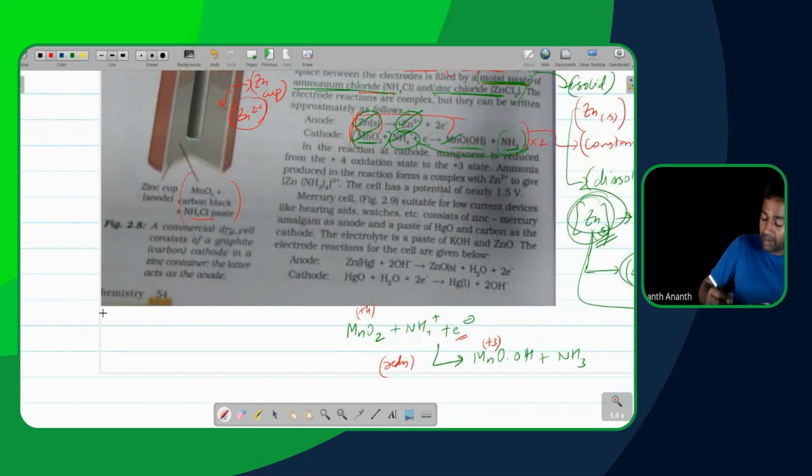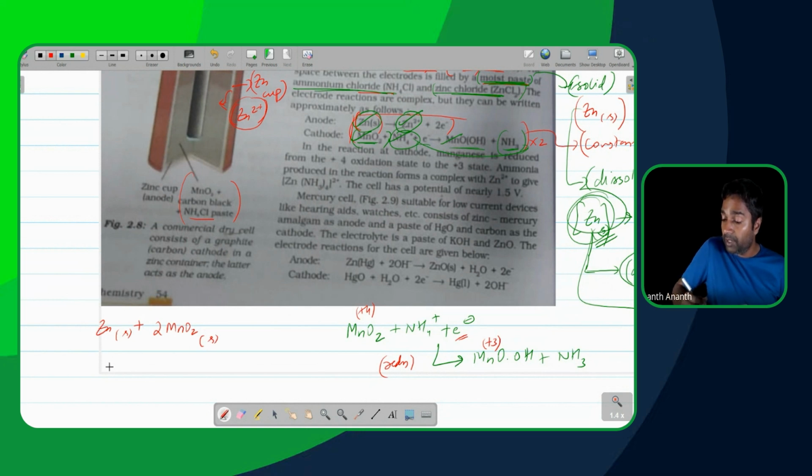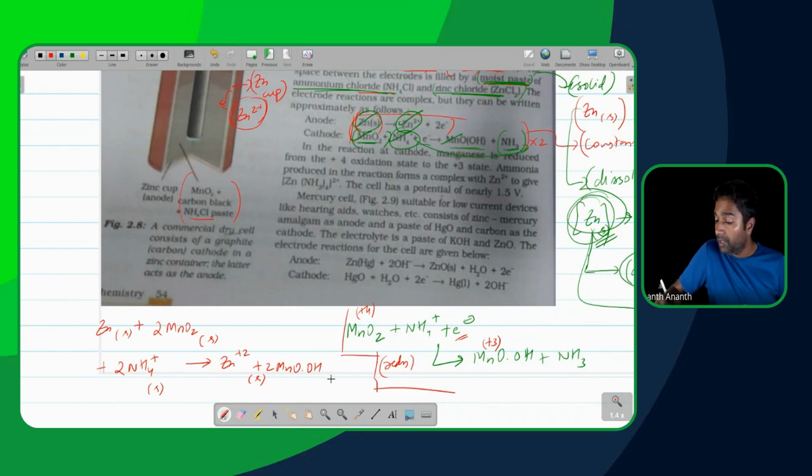The dry cell's final reaction will be zinc solid plus 2 MnO2 solid plus 2 NH4+ in the form of solid gives Zn2+ in the form of a solid plus 2 MnO.OH plus 2 NH3.